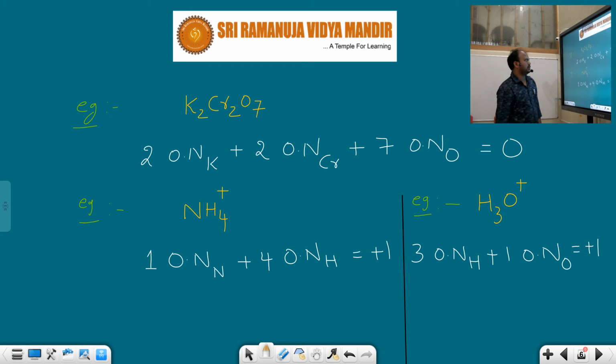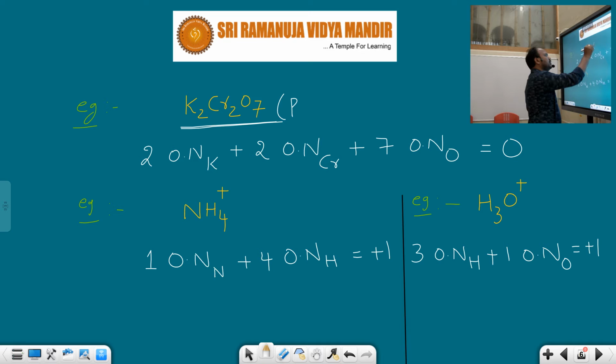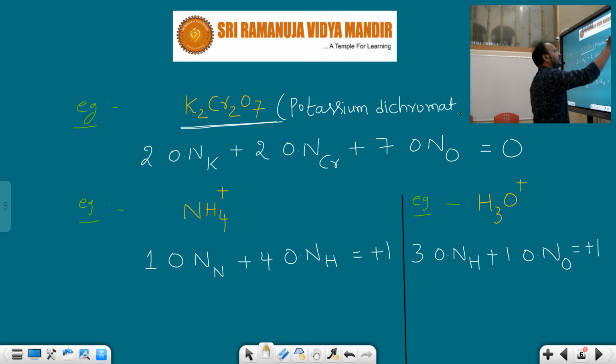Take a look here. Suppose I take another compound, K2Cr2O7. This name is potassium dichromate. In this potassium dichromate, how do we write that? The first rule, what I am saying: the sum of the oxidation numbers of all atoms in the compound should be equal to its charge.